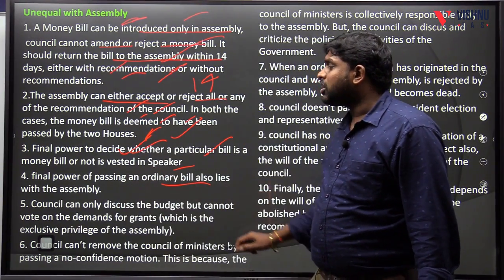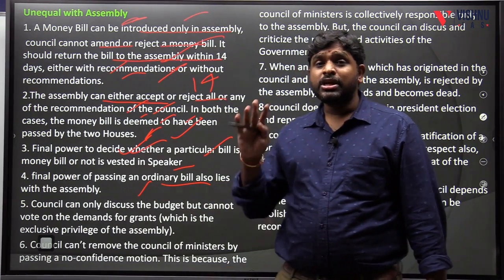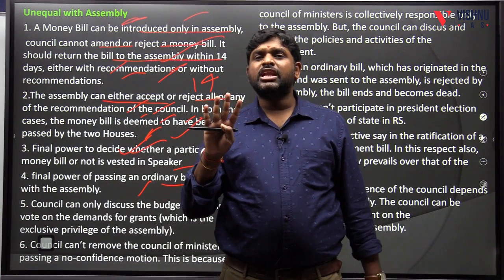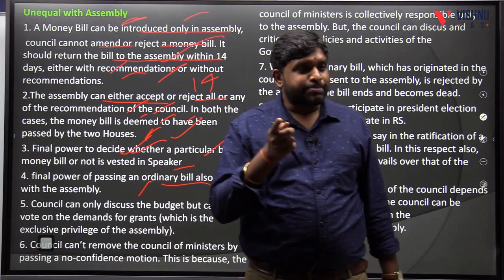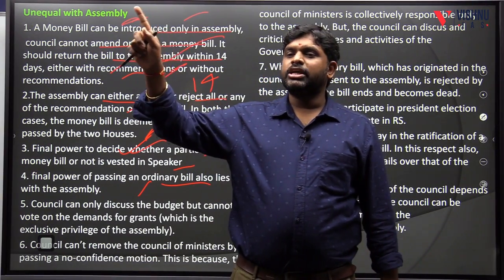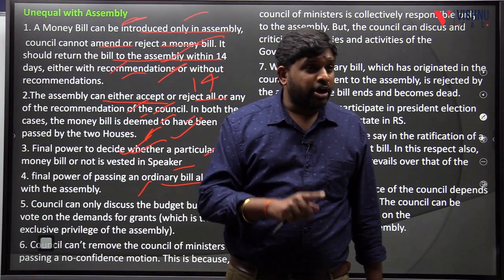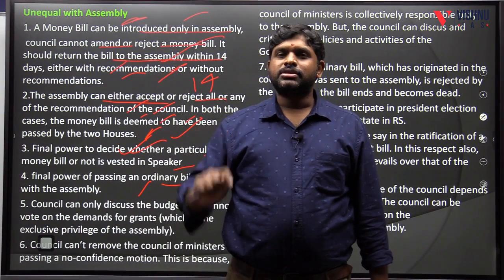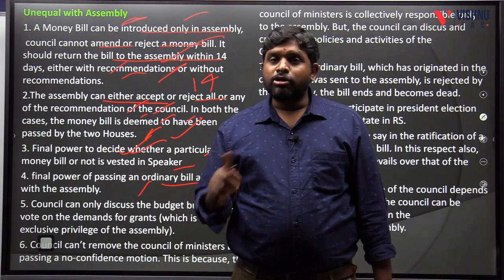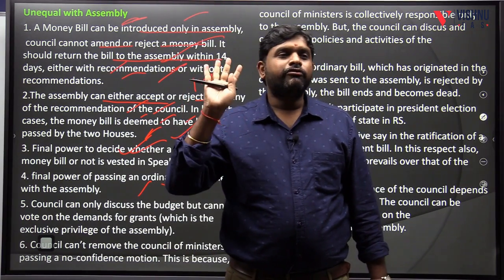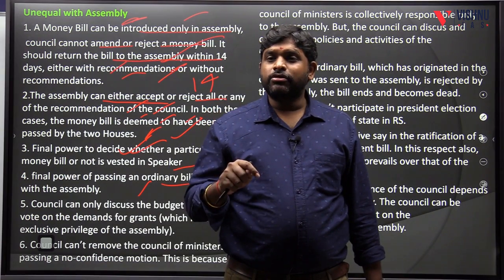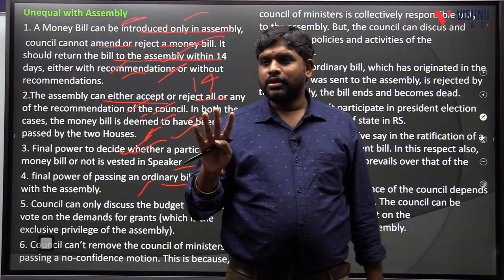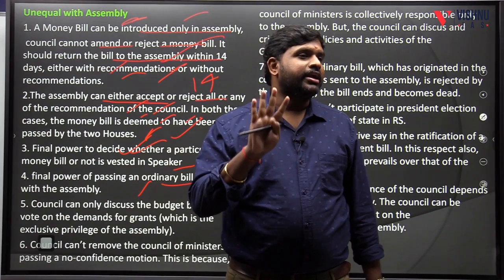Final power of passing an ordinary bill also lies with the assembly. Why? Because maximum time an ordinary bill can stay with the legislative council is 4 months. So with respect to money bill, the legislative assembly is supreme. With respect to ordinary bill also, the legislative assembly is supreme. But the only difference is there 14 days, here 4 months. In Legislative Council it is 4 months. For money bill it is 14 days.